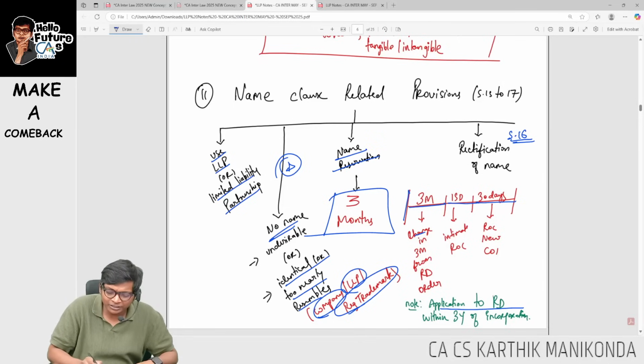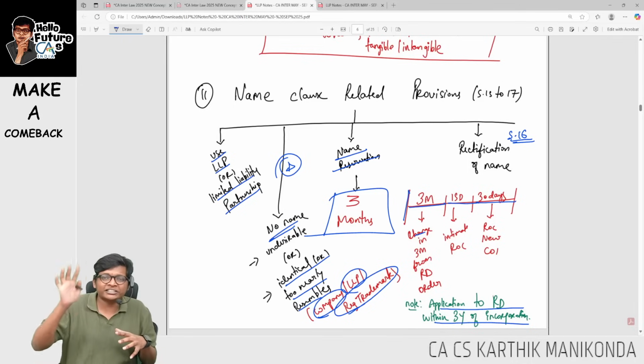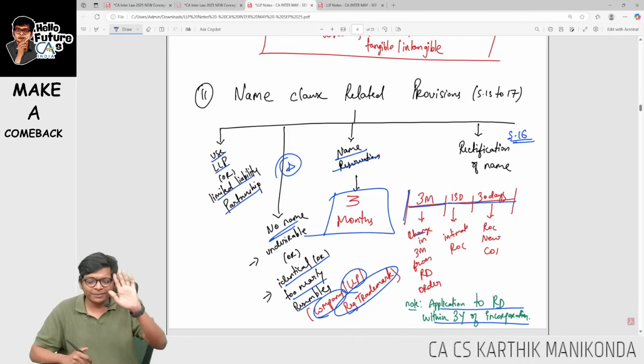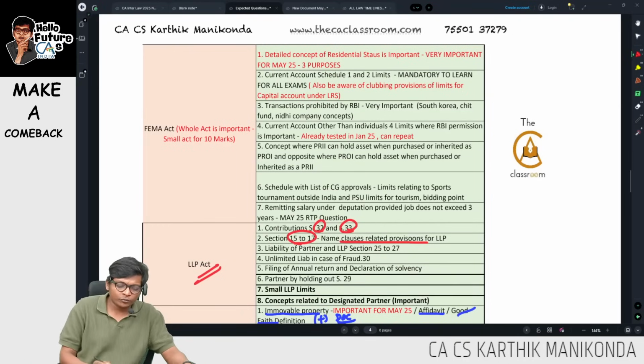Next, application to the Regional Director within 3 years. If somebody wants to complain about you for the name of the LLP, they have to complain to the RD within 3 years of incorporation of the LLP. These are name related provisions, guys.